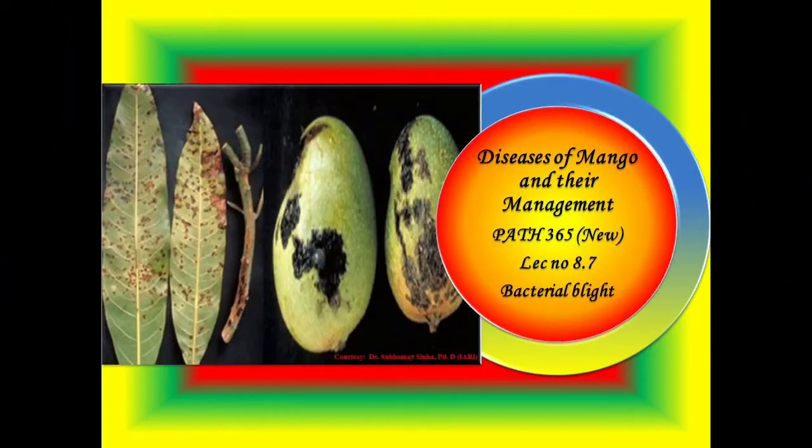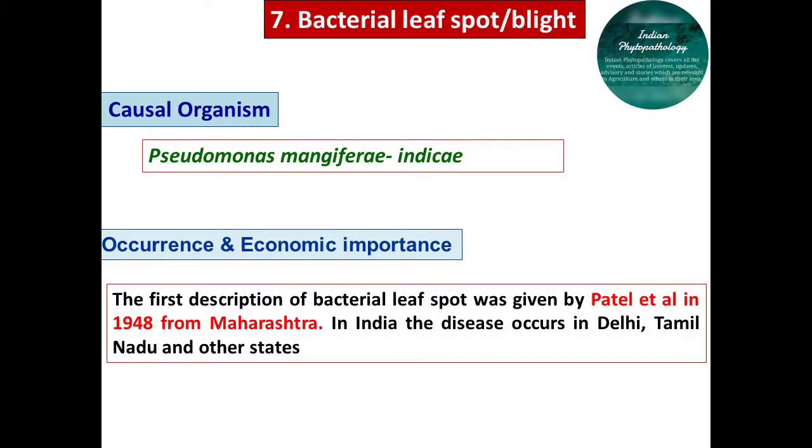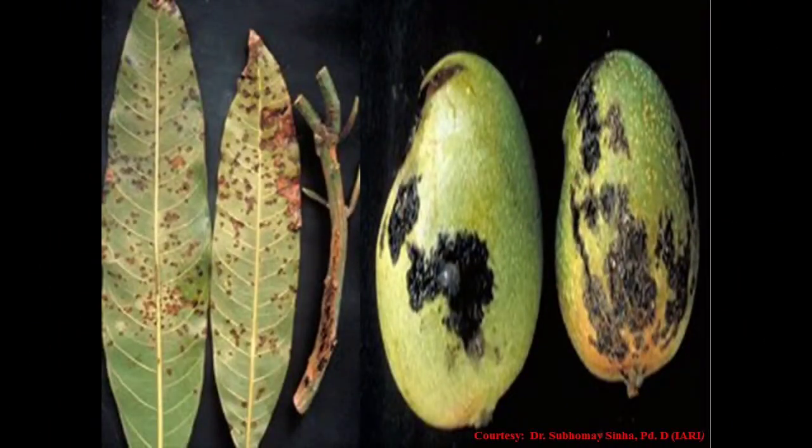Another most important disease of mango is bacterial leaf spot, also called bacterial blight of mango, and it is caused by Pseudomonas mangiferaeindicae. This is a bacterial pathogen, and the first description of this bacterial leaf spot was given by Patel et al. in 1948 from Maharashtra. In India, the disease occurs in Delhi, Tamil Nadu and Maharashtra and other states also. This is one of the common diseases.